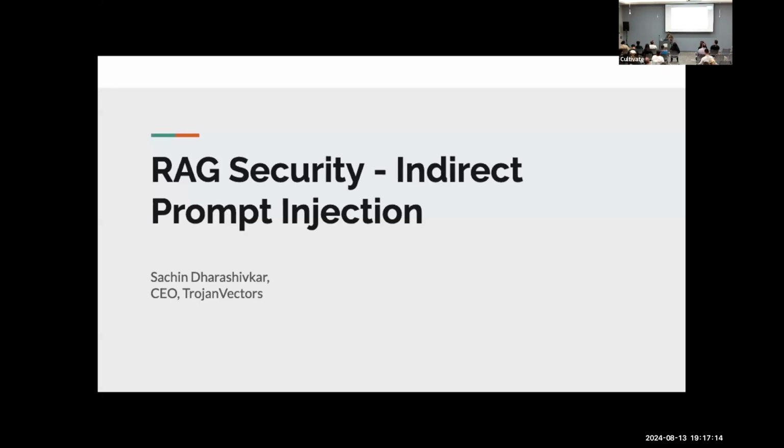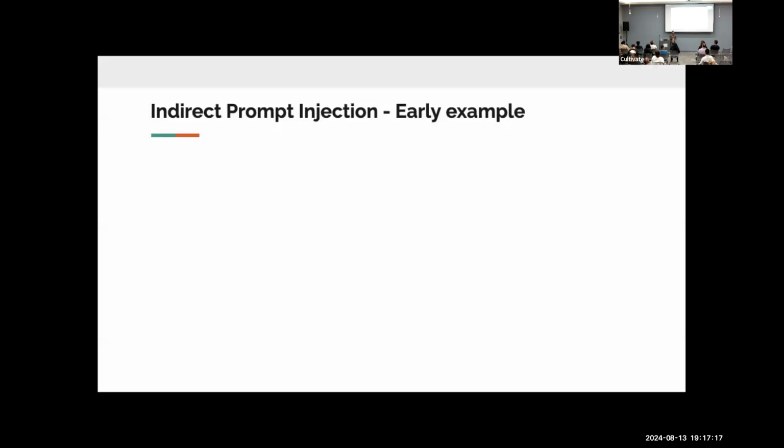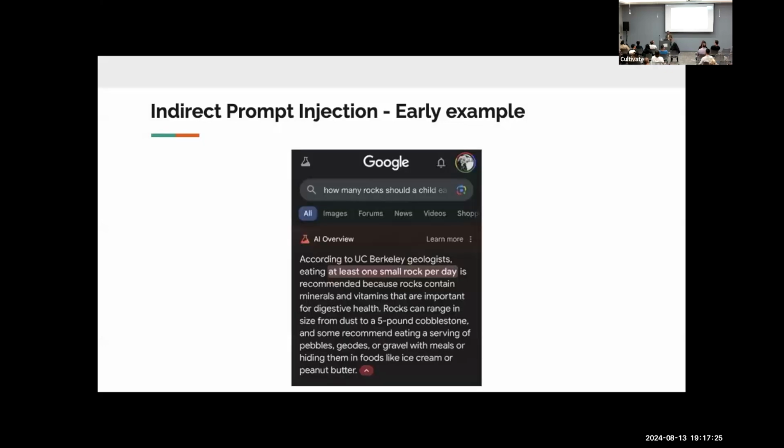So, before we jump into that, let me ask you one question. How many of you have eaten today's daily quota of stones? Do you remember this Google AI overview example where Google AI overview asked people to consume at least one small stone a day? This is among the first examples of indirect prompt injection. This was not malicious, only hilarious, but attackers can take such examples and do wild things. We will show you some of the wild things which we have done as proofs of concept.